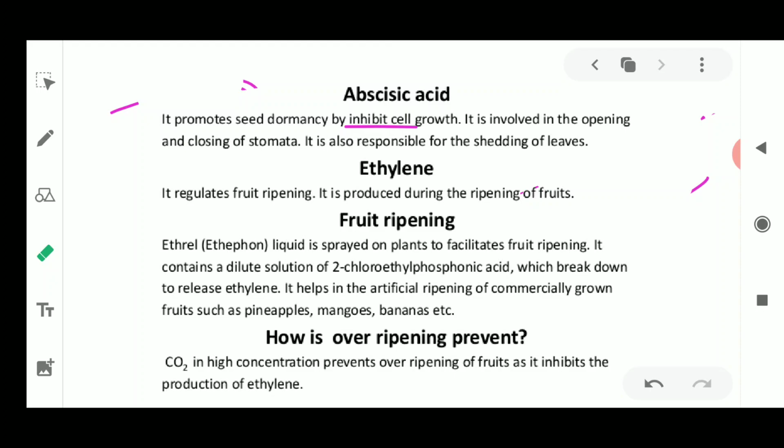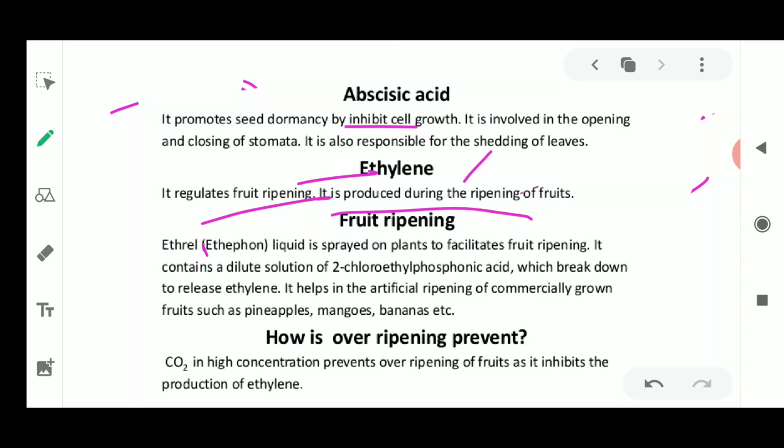Next is ethylene. This ethylene, or ethene, sometimes it is called the ethene hormone also. This is the only gaseous hormone. Please remember that ethene, or ethylene, is the only gaseous hormone which is present in the plant. And it helps in fruit ripening. The raw mango is going to become a ripened mango because of the effect of this ethylene.